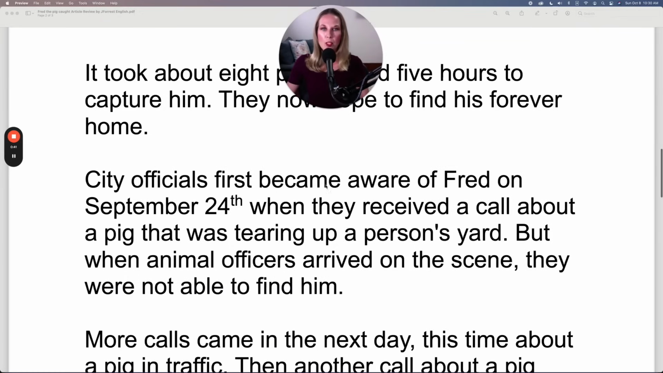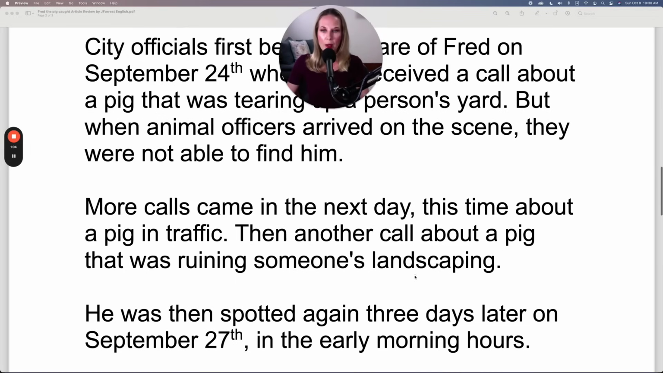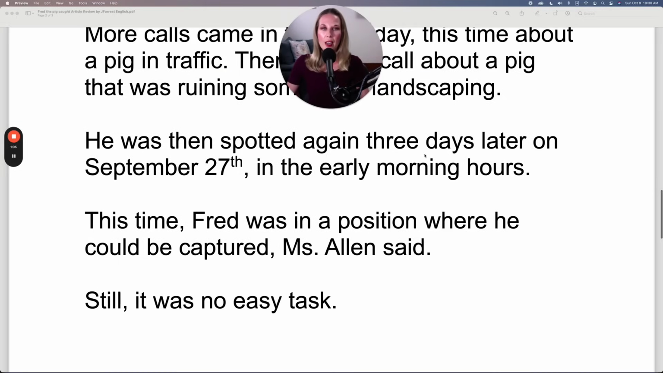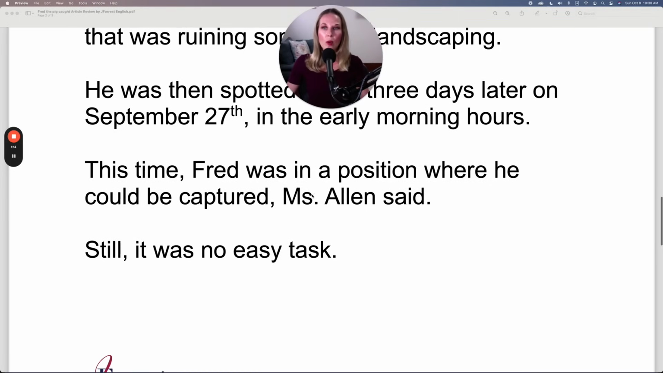City officials first became aware of Fred on September 24th when they received a call about a pig that was tearing up a person's yard. But when animal officers arrived on the scene, they were not able to find him. More calls came in the next day, this time about a pig in traffic. Then another call about a pig that was ruining someone's landscaping. He was then spotted again 3 days later on September 27th in the early morning hours. This time, Fred was in a position where he could be captured, Miss Allen said.